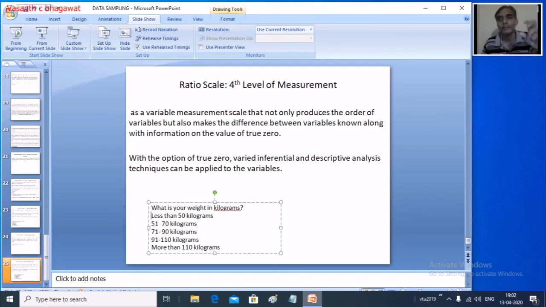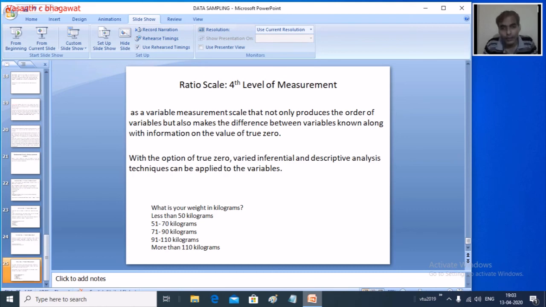The fourth level of measurement is called the ratio scale. Again, it is a variable measurement scale that not only produces the order of the variables but also makes the difference between the variables. Apart from the order, we can also make the difference between variables based on a true value of 0, which we call a ratio. So here, with the option of a true 0, the variables can be grouped.